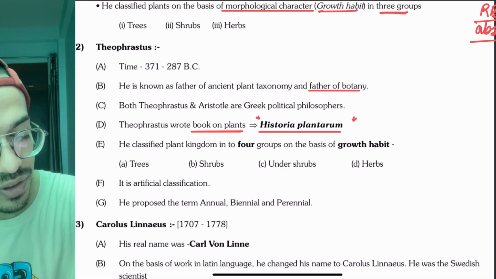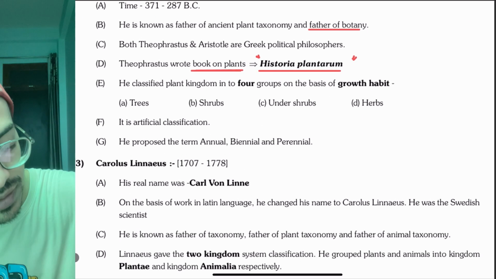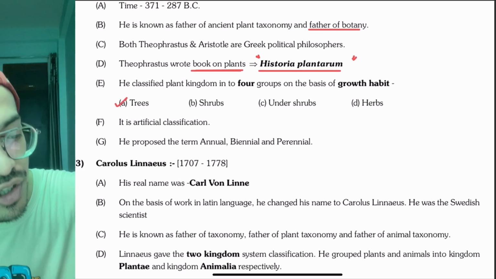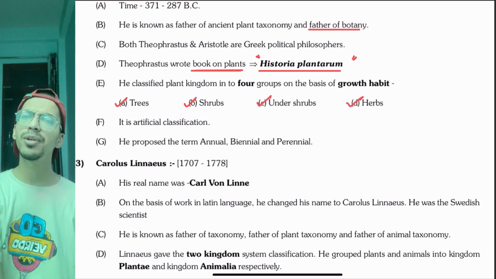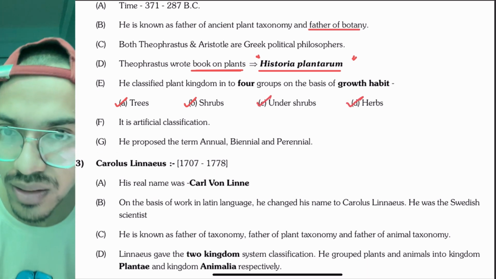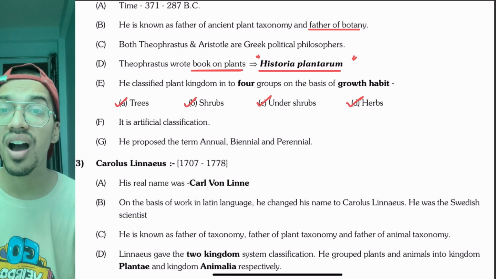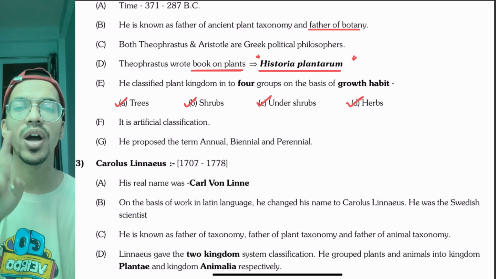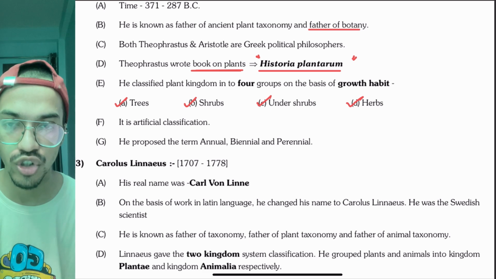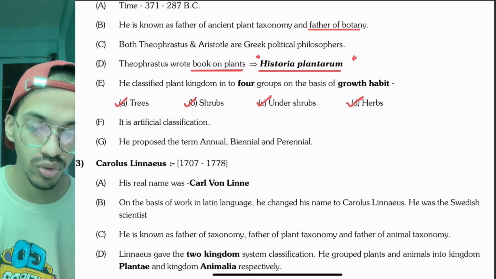What are the 4 categories of Theophrastus? There are trees, shrubs, undershrubs, and herbs. Undershrubs are shorter shrubs in size. Now their classification is also what? Artificial. Artificial means taking one or two characteristics of morphology. Here, height morphology was taken.